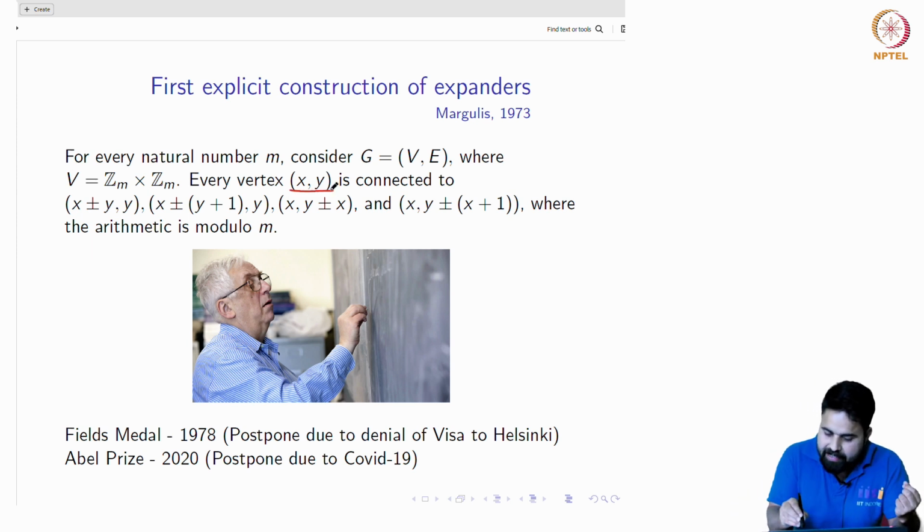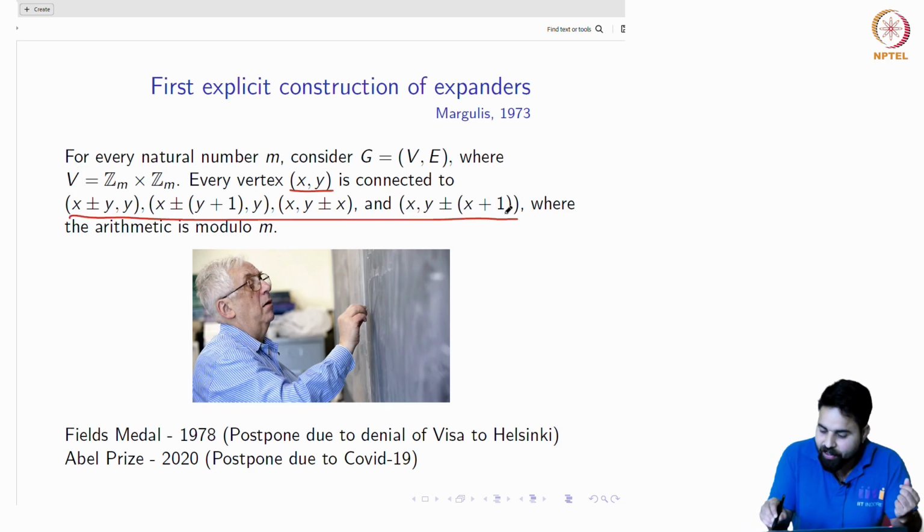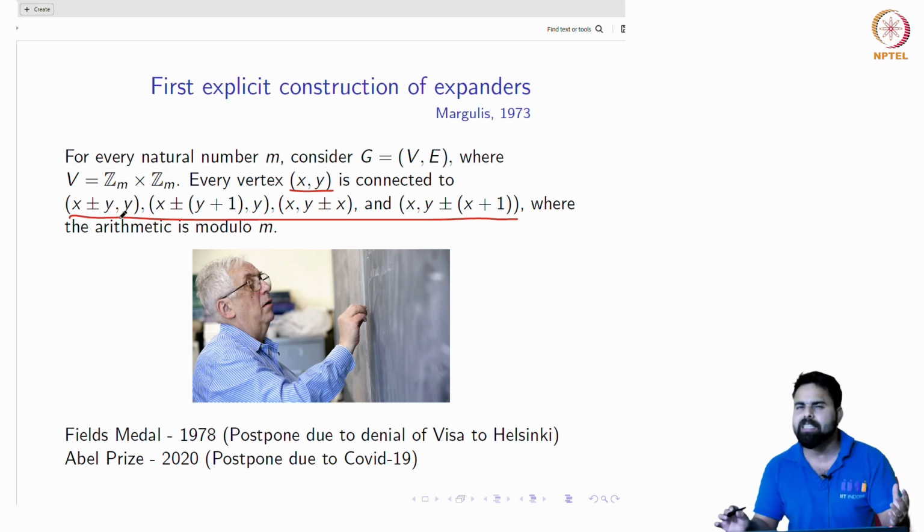This vertex has edges with 8 other vertices, and these vertices are listed here, such as (x plus minus y, y). In this way there are 8 vertices, so this graph is 8-regular. Remember I also mentioned that here we can take multiple edges and self loops also, but in total this is a regular graph. So every vertex has 8 incident edges.